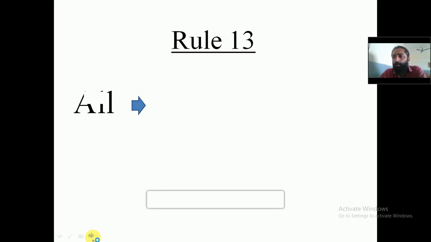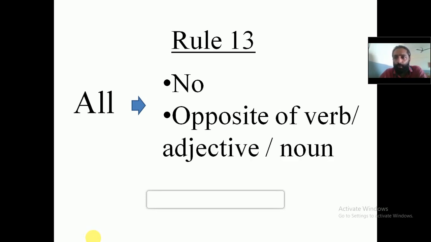Now come to rule number 13. When there is a word called 'all' in the affirmative sentence, we'll have to use 2 things. One is 'no' plus the opposite of the verb, adjective or noun. So these are the 2 things you need to keep in mind when you are converting an affirmative sentence that begins with the word called 'all'. You'll have to use the word called 'no' and the opposite of the verb or adjective or noun. Let's go through the example.